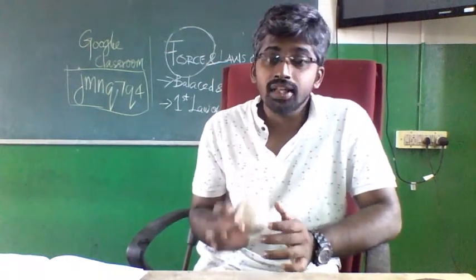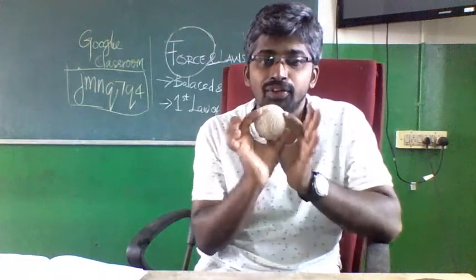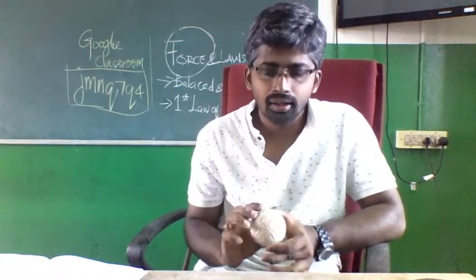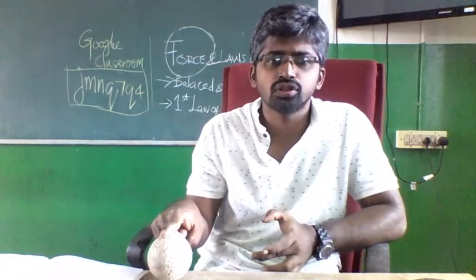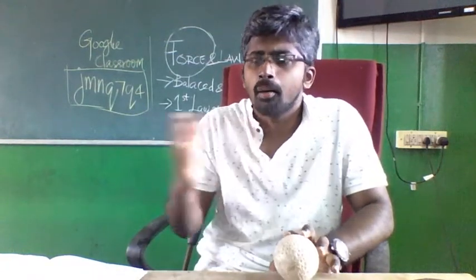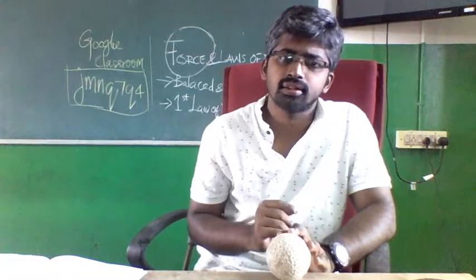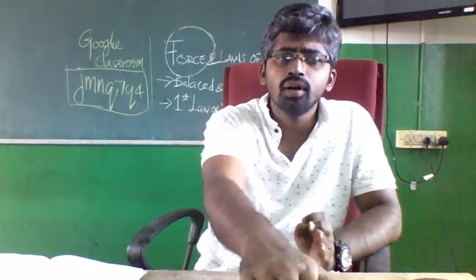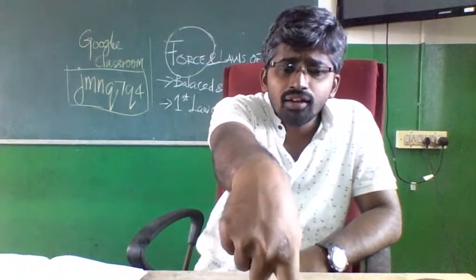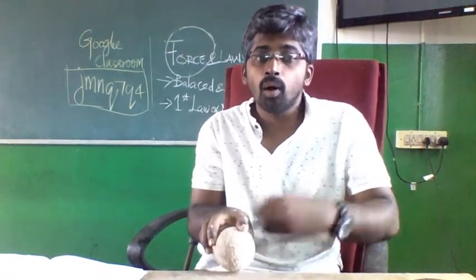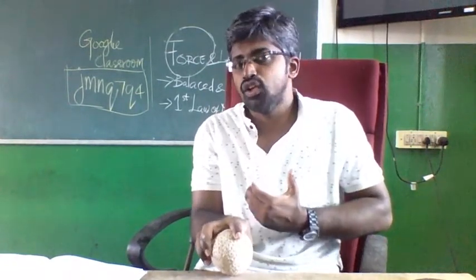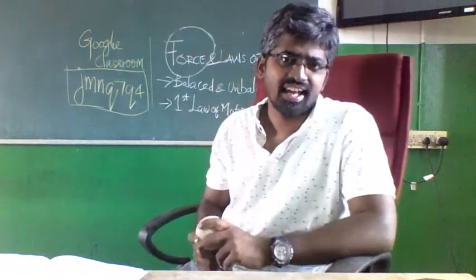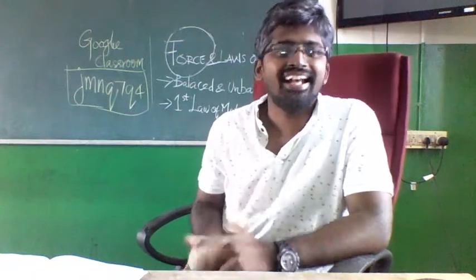So you see, force has some value. It has a magnitude. And if I apply a force in this direction, the ball will move only in this direction. If I apply a force in this direction, the ball will go in this direction. So force has a direction. It has a magnitude and it has a direction.